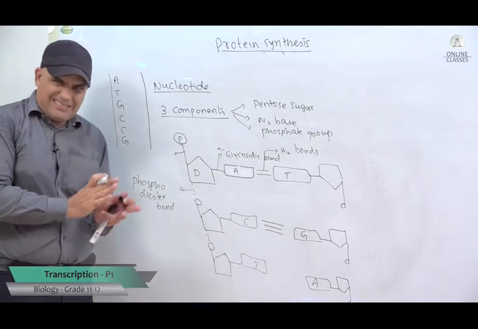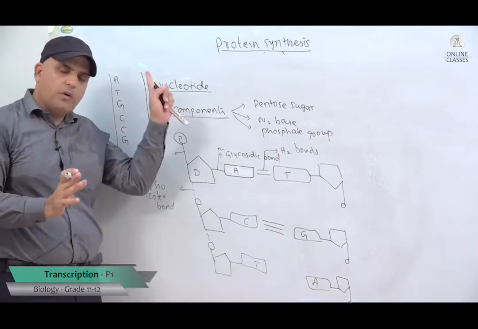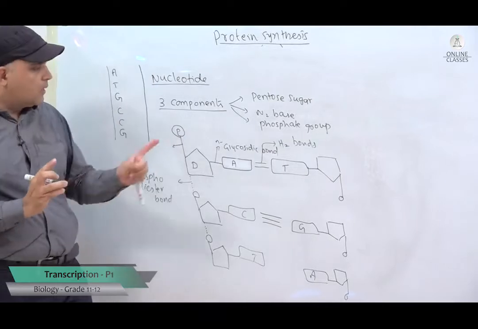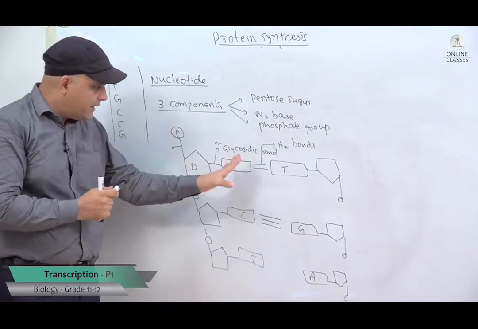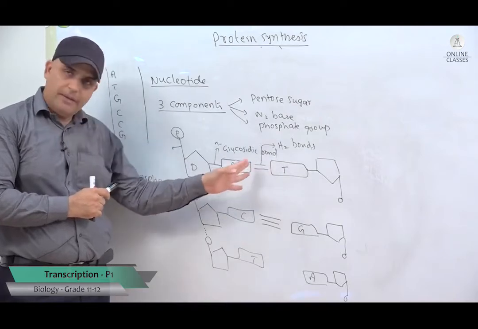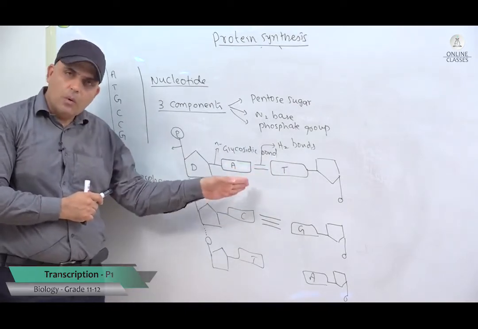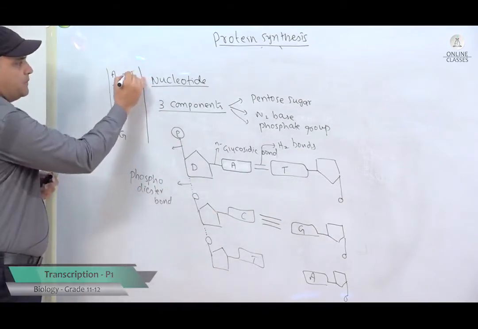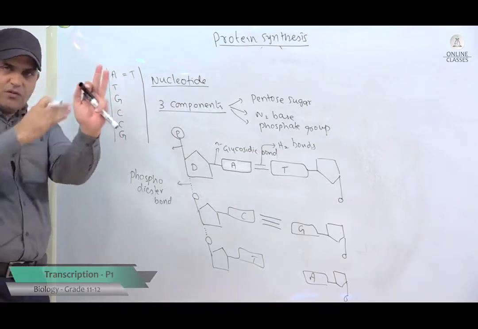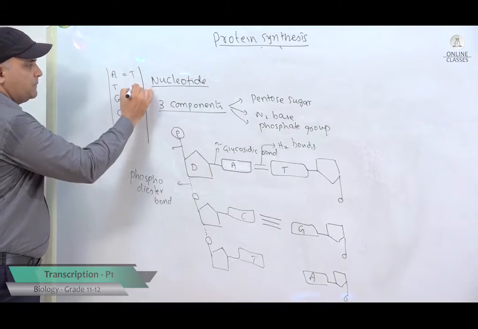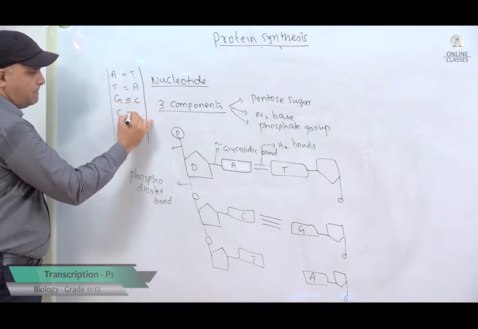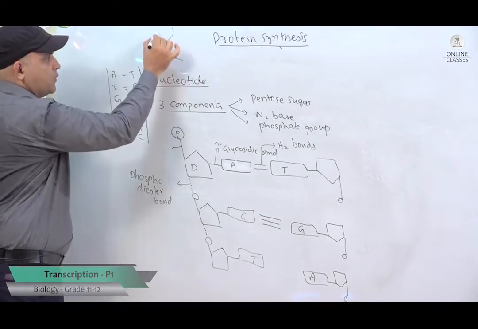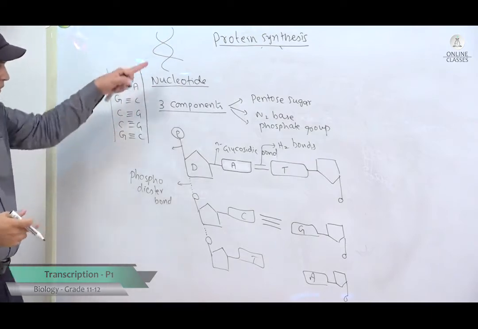You might ask, is it a must? Yes. All the organisms follow this rule, and this rule is called the complementary base pairing rule. Remember that always. The complementary base pairing rule states that adenine always binds with thymine in the case of DNA with 2 hydrogen bonds, and cytosine always binds with guanine by 3 hydrogen bonds, and that keeps the 2 strands together. These hydrogen bonds keep the strands together when it is folded into a double helix. So, you can see here, this one is folded into a double helix like this, and that is the structure of a DNA molecule.